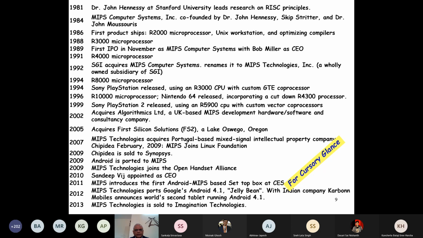It's for you to read, but as I have been telling throughout this class, in any subject, the concepts are more important. These are the data details. We don't spend time on the details. We ask you to read up, and I have put it there for your cursory glance just to know what happened. But if you start remembering all this, then I think you will have to unlearn or forget those things to be able to concentrate on the concepts.